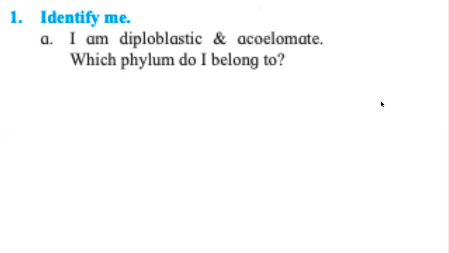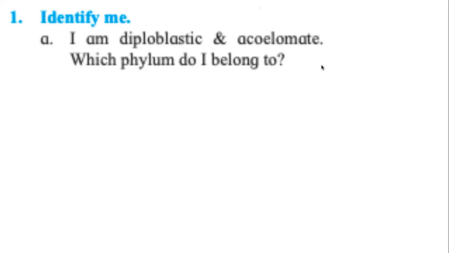So the correct answer is, because in Porifera, the body organization is so simple. If you look at body organization, again, the chart on page number 66, it is cellular grade. Cellular grade means they have cells, they don't have tissues. So it is considered that Porifera are neither diploblastic nor triploblastic. Some people also call them as monoblastic. They are also classified as monoblastic. So this is an important question.